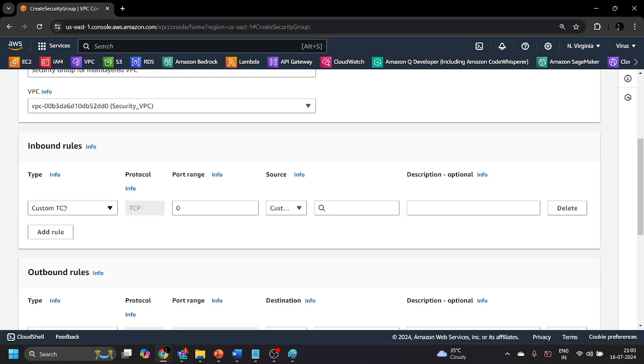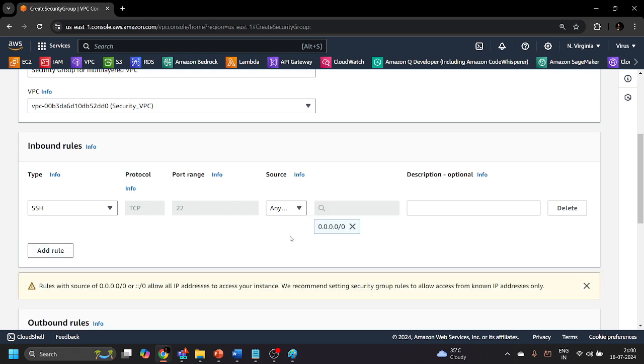So let's add some rules. I will add that anyone will be able to SSH with the help of TCP protocol over port 22, from anywhere IPv4, to access this virtual machine to which the security group is going to be attached, right?